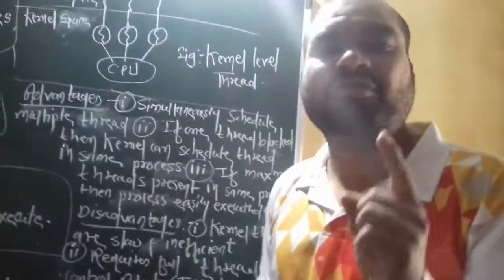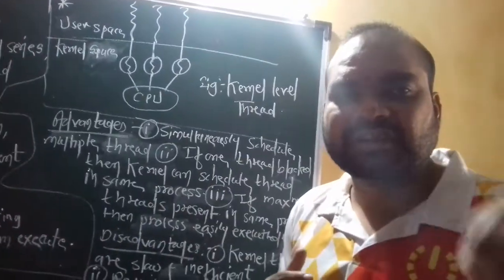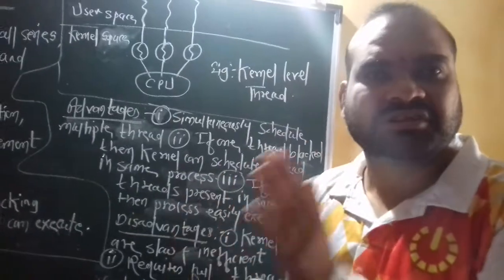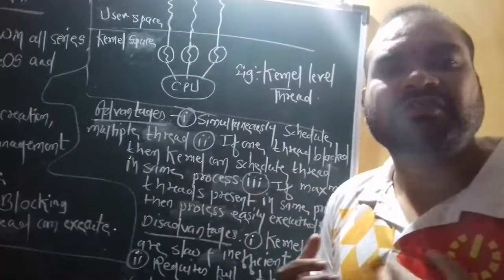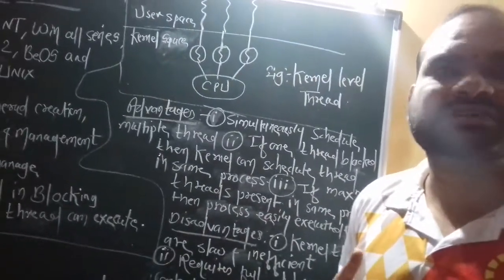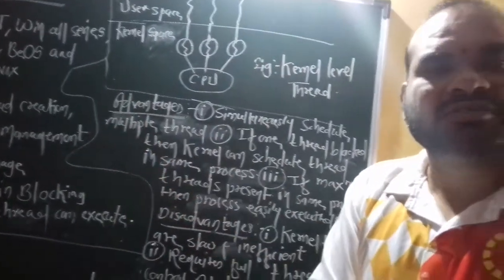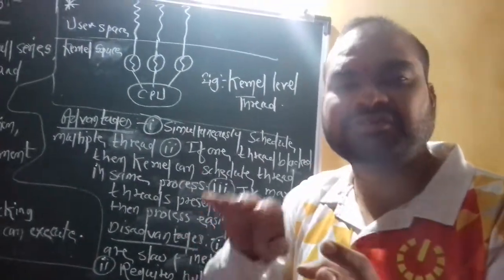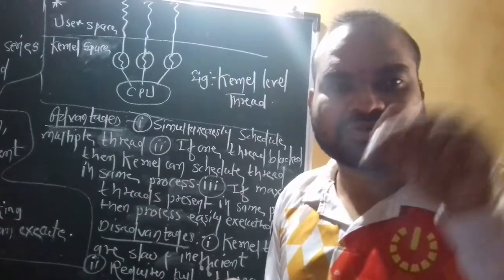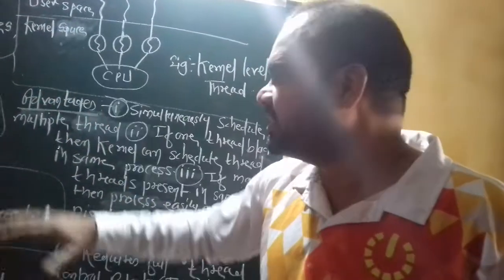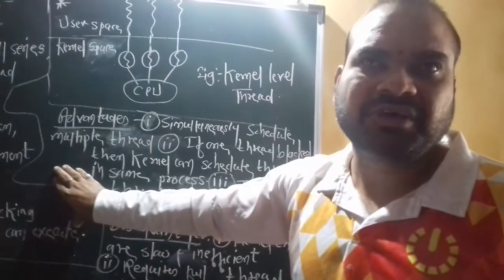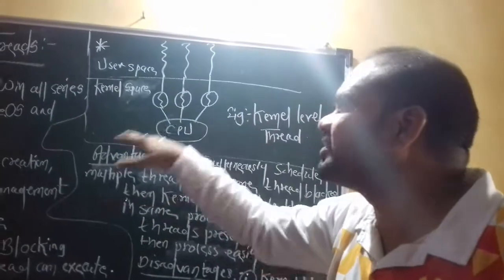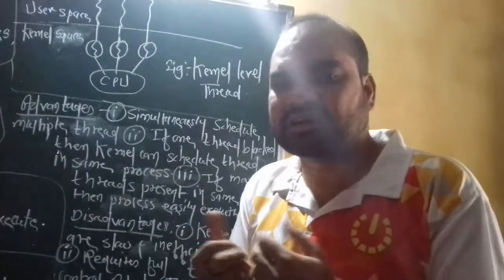Now one important point: in user threads and also in kernel threads, if sharing or communication between threads is possible, then we can use system calls. It means the kernel uses system calls for communication or sharing between threads. It is possible in user threads and also in kernel threads. Kernel threads are very important points in your chapter and also from the exam point of view. This is a simple explanation of kernel threads. I hope you understand all these things.